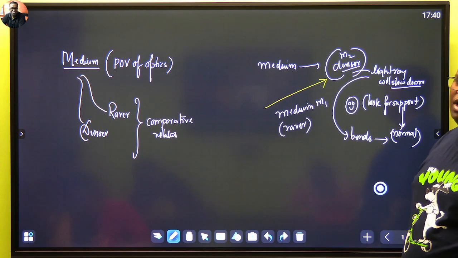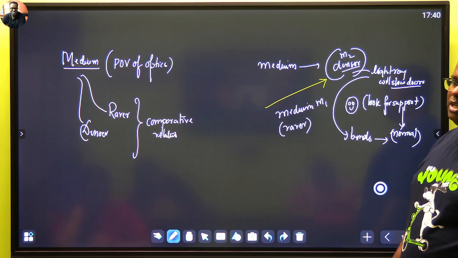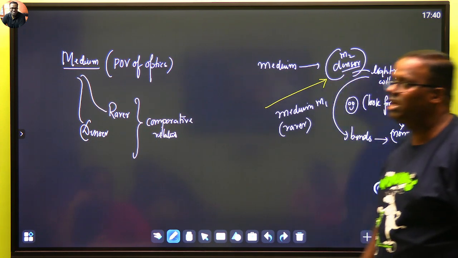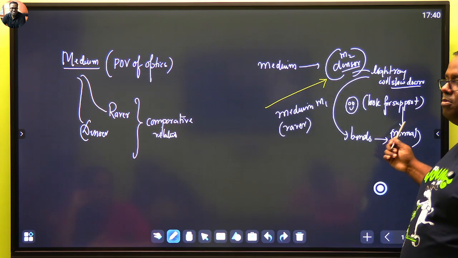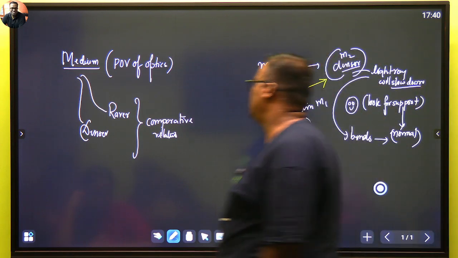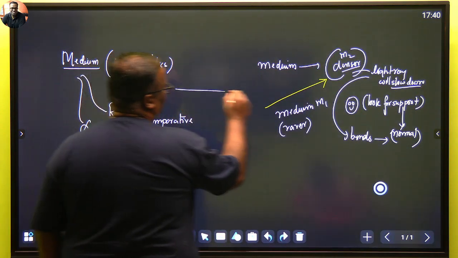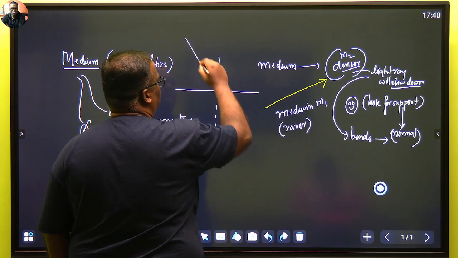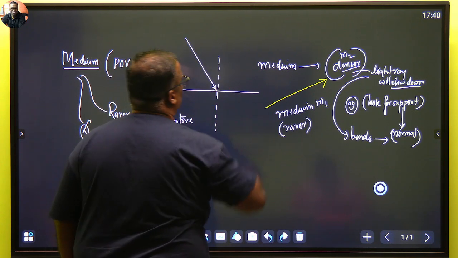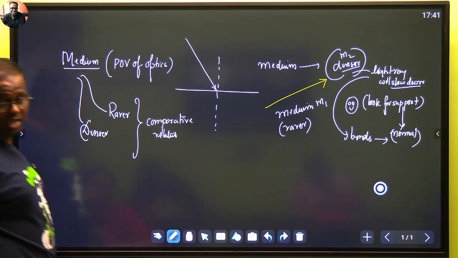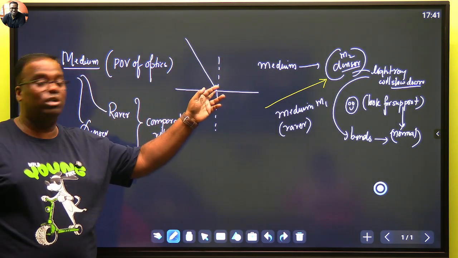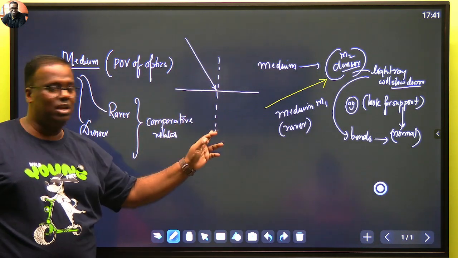How to remember? A child running from a vacant ground towards a crowded bus cannot run so speedily inside and loses energy, as such looks for support. The support is nothing but the normal. So if we try to make the drawing, this is, say, our normal, and the light ray is coming from here. So this will be known as my incident ray. I'm not going that deep. I hope you understand. This is the incident ray. This is the point of incidence. This is the normal at the point of incidence.